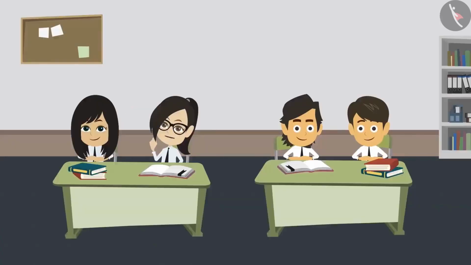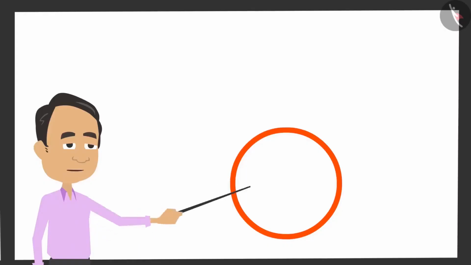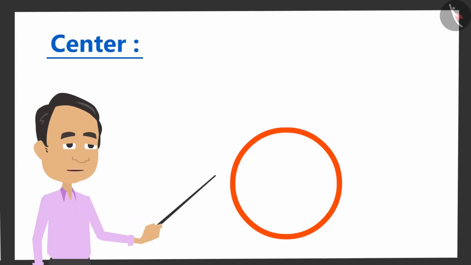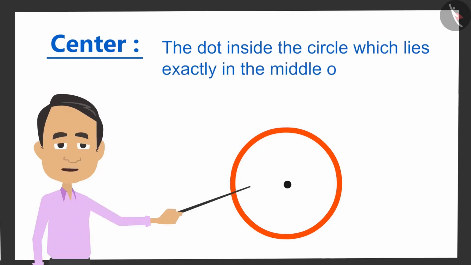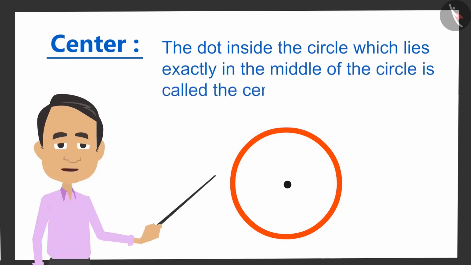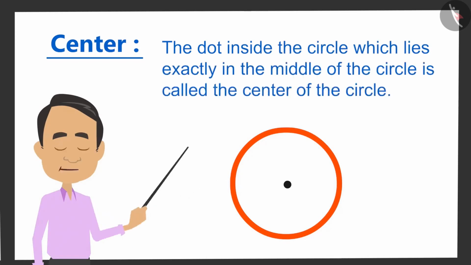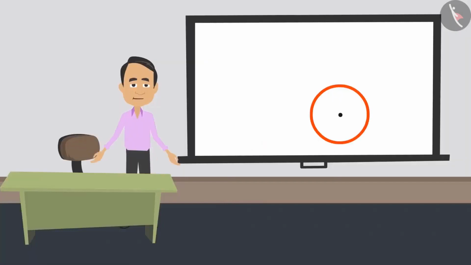Sir, then tell us. The first property of a circle is the center. The dot inside the circle, which lies exactly in the middle of the circle, is called the center of the circle. And all the circles have only one center.